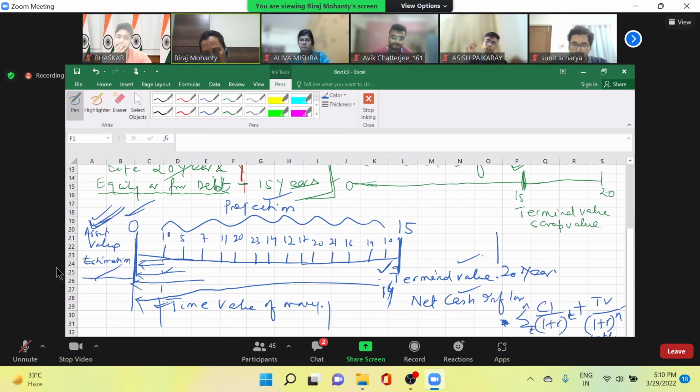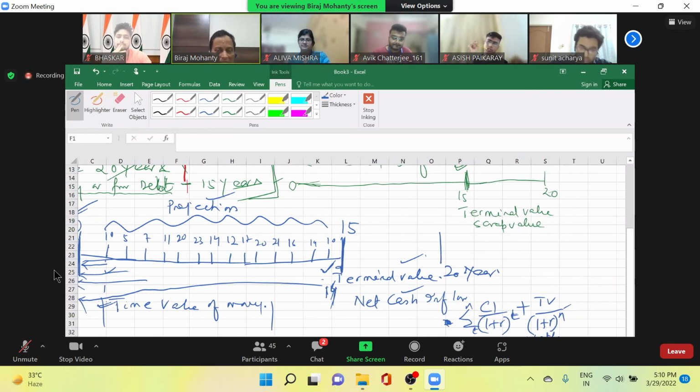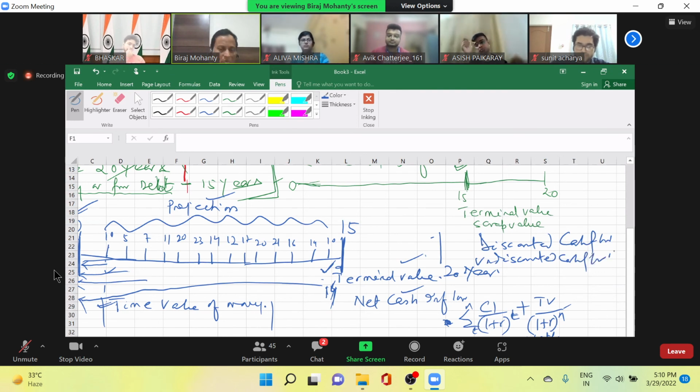Yes, sir. So this method is called the discounted cash flow technique. Discounted cash flow. And another one will be undiscounted cash flow, not very popular. So we'll discuss these methods in the next class.